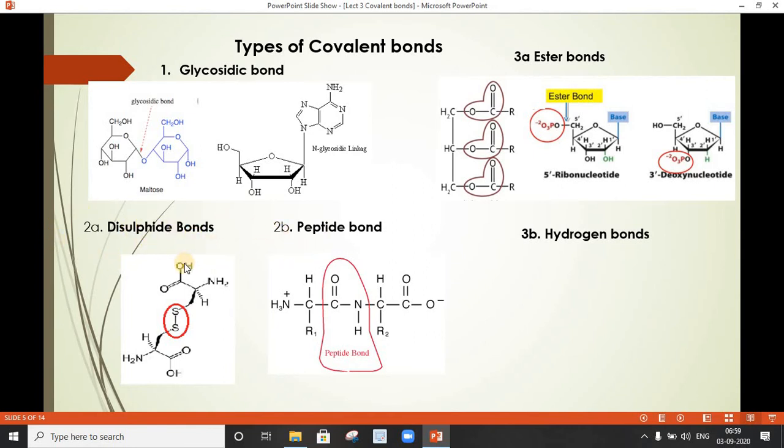We'll try to understand what disulfide bonds are. As I said, these disulfide bonds and peptide bonds are present in proteins. Where can I show you peptide bonds? This one. These peptide bonds are formed by a dehydration reaction when two amino acids, here you can see R1 and R2, come together.